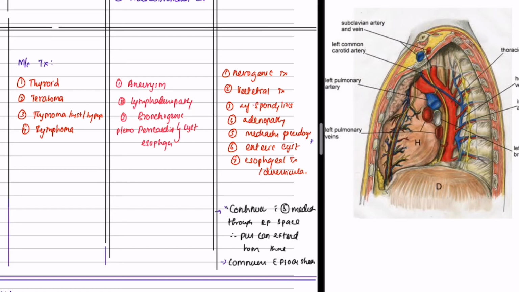So clinical anatomy. Most common tumors in the anterior mediastinum are teratoma, thymoma, thymic cyst, thymic hyperplasia, lymphoma, and thyroid. Most common lesions in the middle mediastinum are lymphadenopathy, aneurysms, and bronchogenic cyst, pleuropericardial cyst. And most common lesions in the posterior mediastinum are neurogenic tumors, vertebral tumors, adenopathy, enteric cyst, esophageal tumors, and esophageal diverticula.